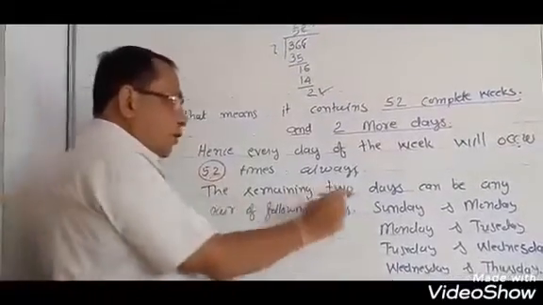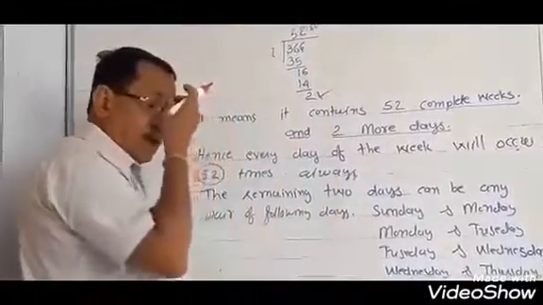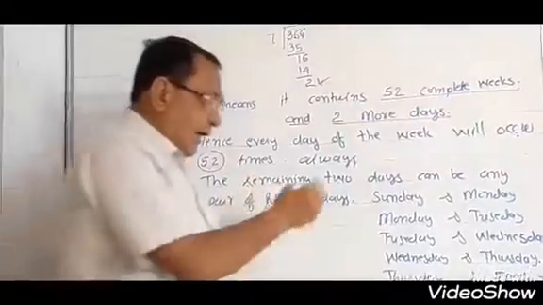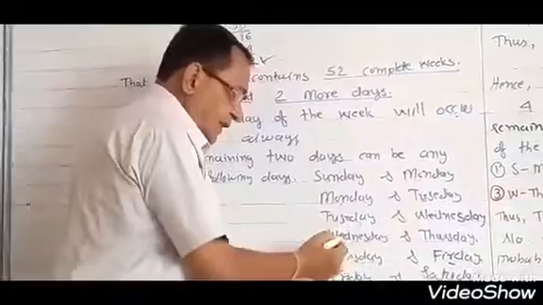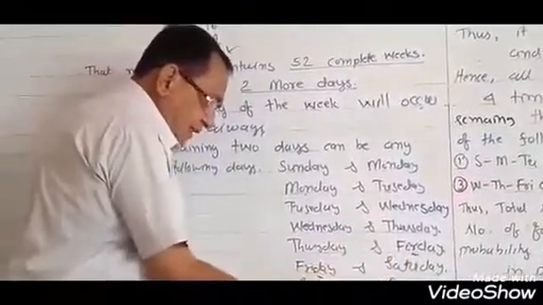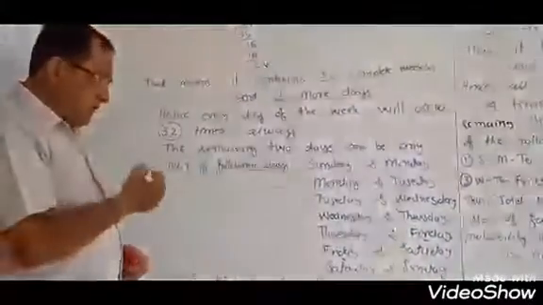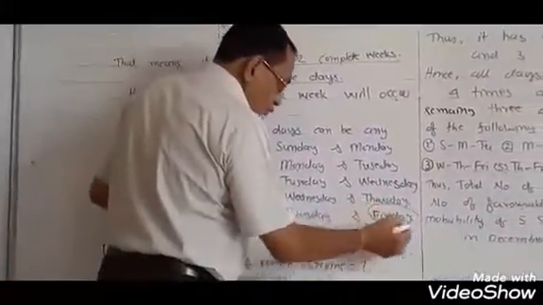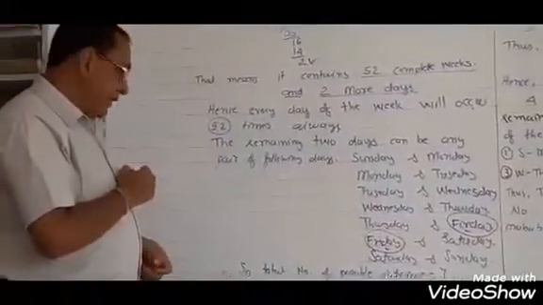The remaining 2 days can be any pair of the following days: either Sunday Monday, Monday Tuesday, Tuesday Wednesday, Wednesday Thursday, Thursday Friday, Friday Saturday, Saturday Sunday, like this. That means how many pairs have Friday? 2. There are 2 ways for Friday among these remaining 2 days.